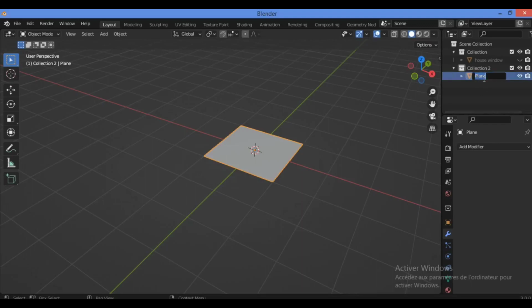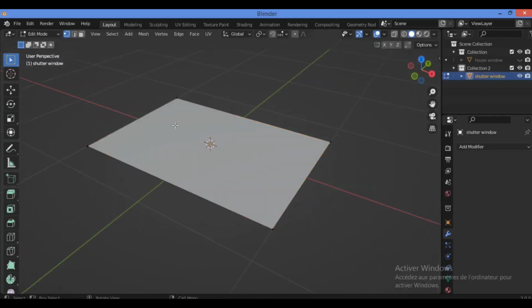In the second collection, let's call it shutter window. Hit enter. We just need to create a basic shape for the shutter and add in some pieces.